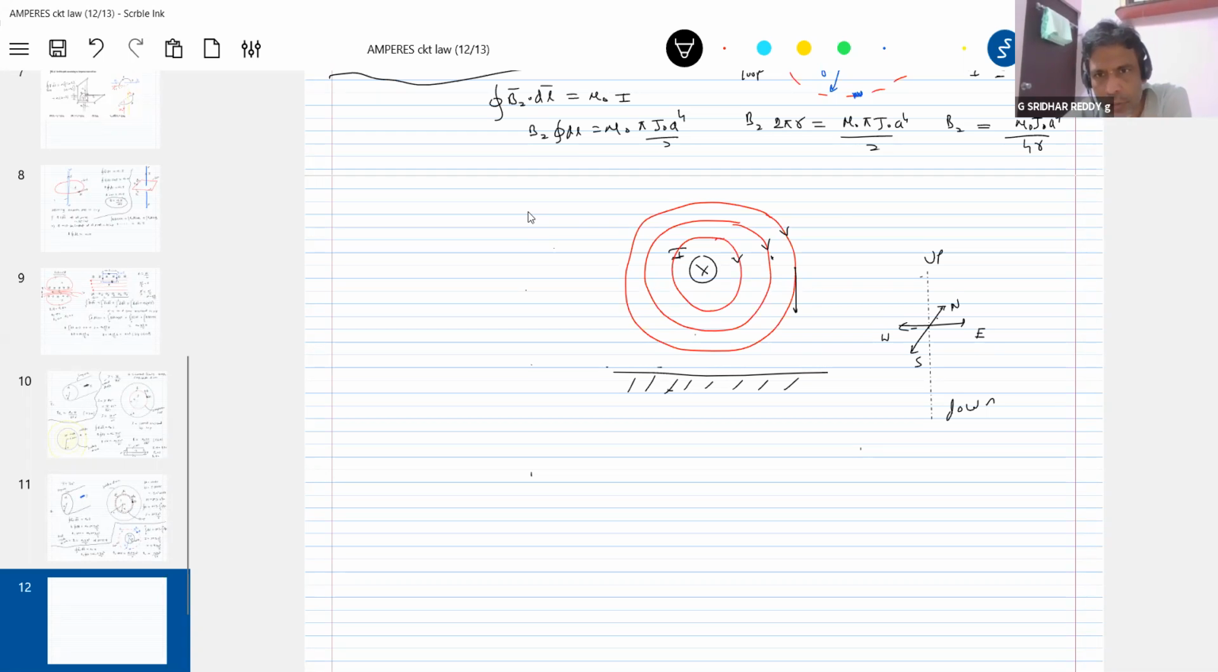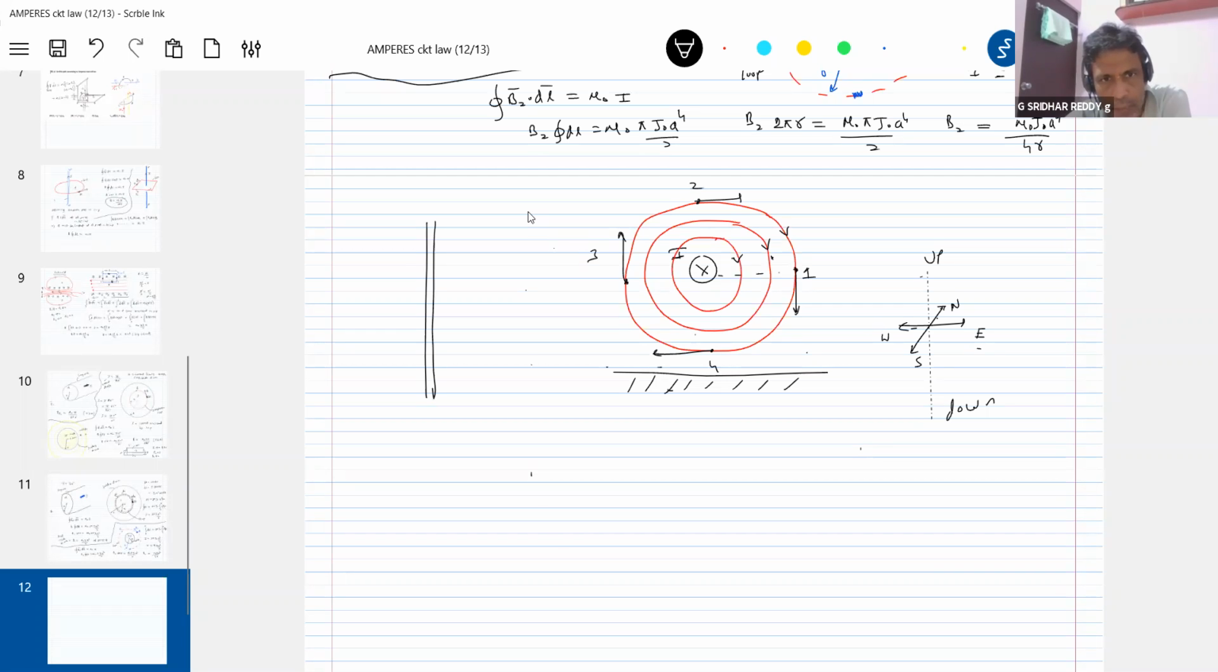Now let me ask you a few questions. What about the field at this particular point? Shall I say down? Down. What about the field at this particular point too? Shall I say along east? North, south will not come into the picture here. Up, down, west and east only will come. So the field at this point will be along east. What about the field at this point? Up. What about the field at this point? It will be along west. Getting the idea?